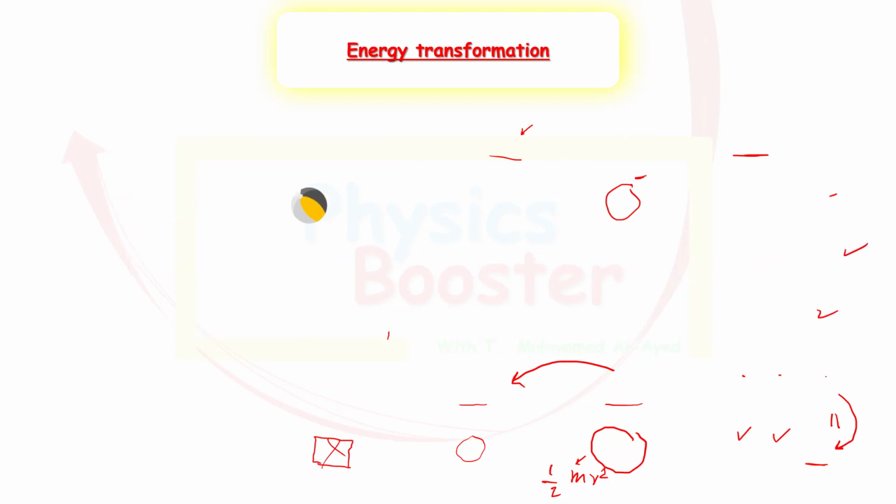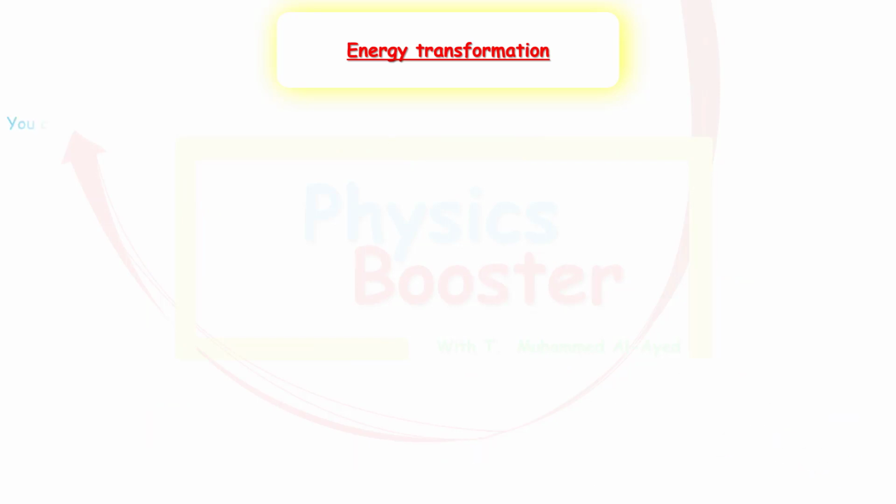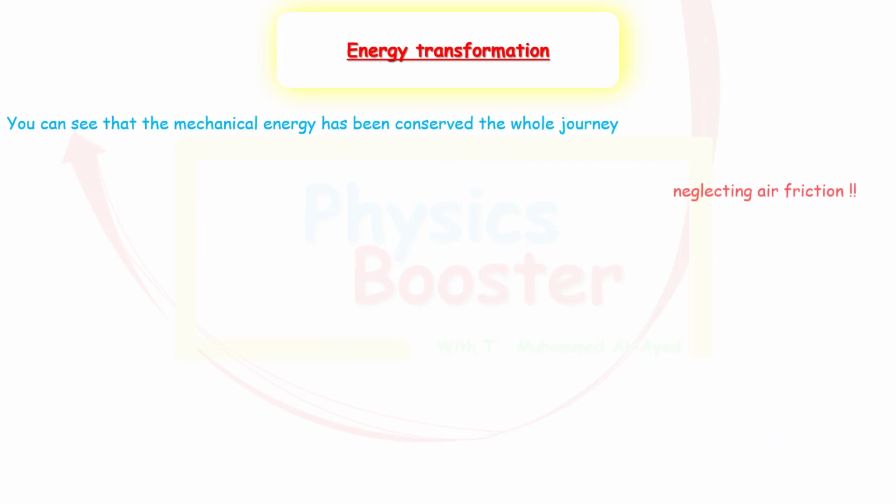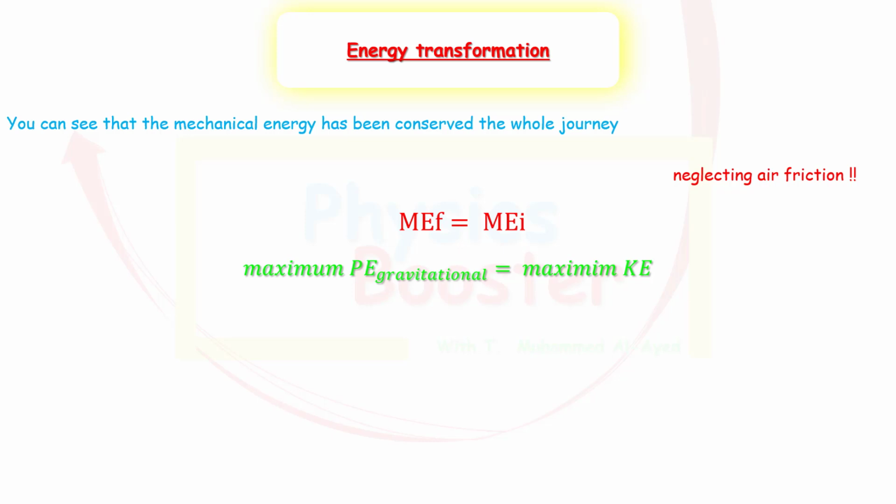This will take us to a very important concept. As we can see, the mechanical energy was conserved the whole journey. It's very important to mention that we neglected air friction. So if we say that the mechanical energy is conserved, we're saying that there are no losses due to friction between the air and the object. So the mechanical energy final was equal to the mechanical energy initial. Now we saw that all the kinetic energy was transformed into potential energy. So we can say that the maximum potential energy is also equal to the maximum kinetic energy. The maximum potential energy was at the end and the maximum kinetic energy was at the beginning.